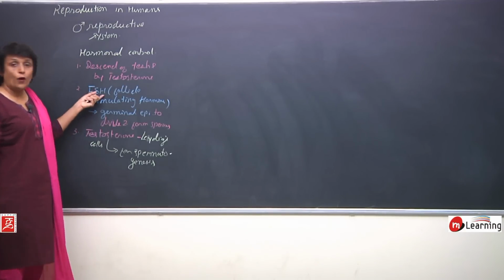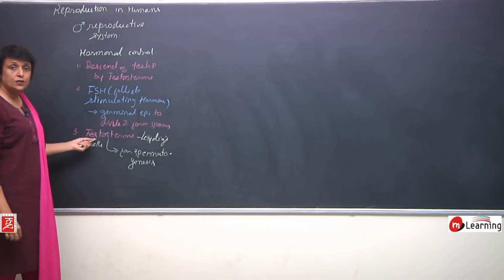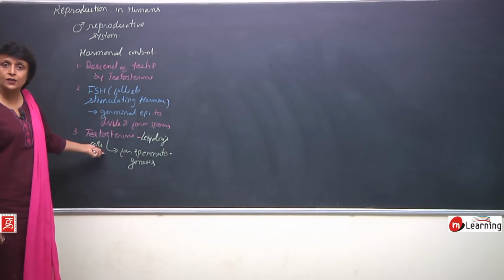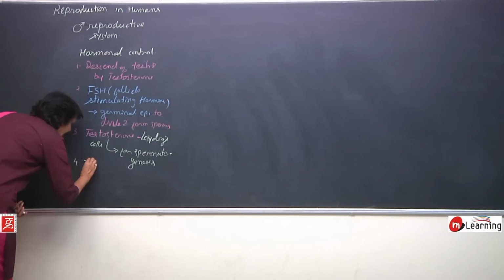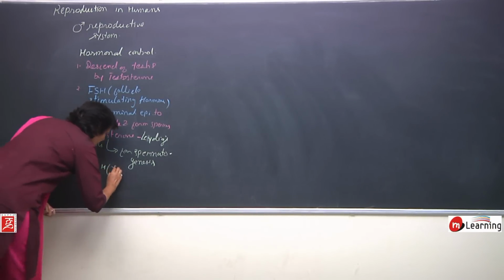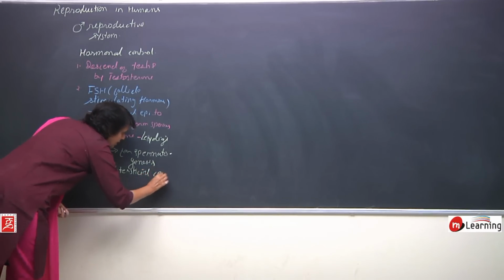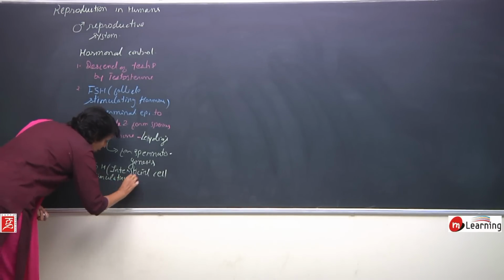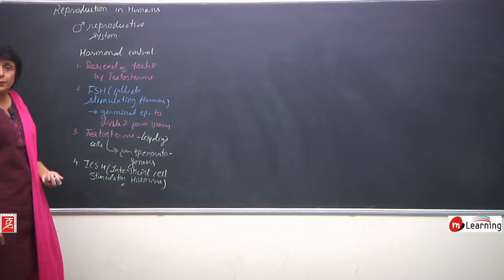So, follicle stimulating hormone stimulates the germinal cells. Testosterone is released by Leydig cells, but Leydig cells should also be stimulated to secrete testosterone. So, the hormone known as ICSH, interstitial cell stimulating hormone, is also a hormone from the pituitary.